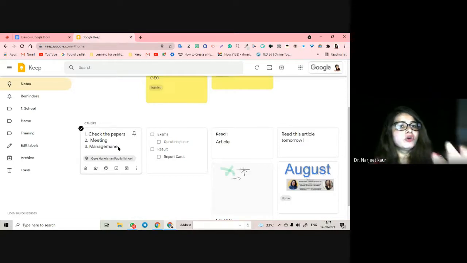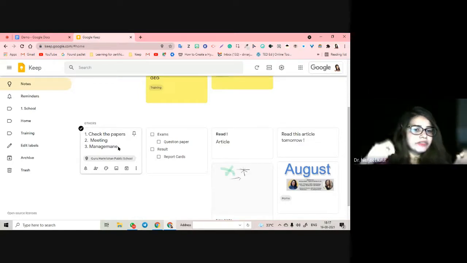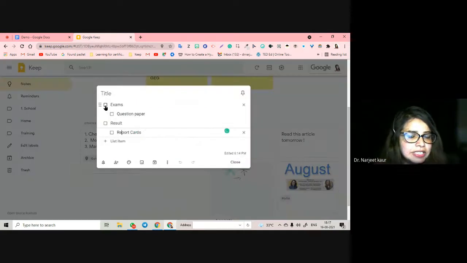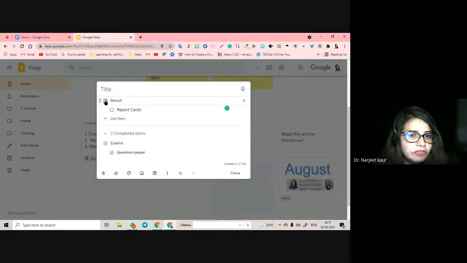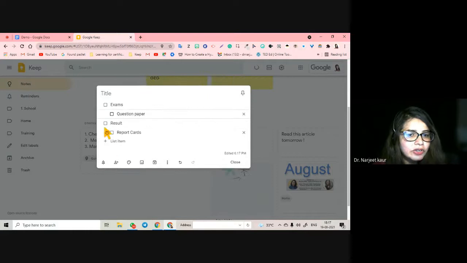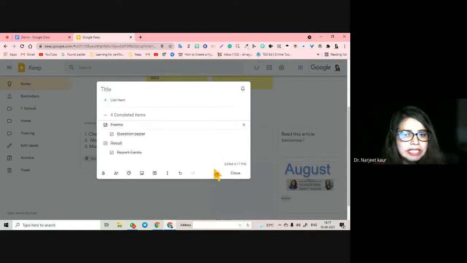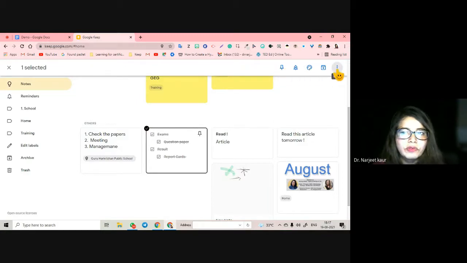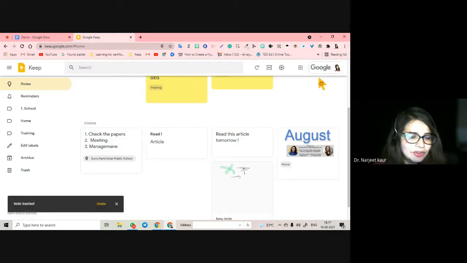I just have to go to Google Keep and see that I've done this, I've done this. And after you have done this, if you have done this exam thing, you can check it off or check it on. See, I have done exams. Click on this. This works exactly like the checklist we just did. Have you done this? Have you done that? So you can tick it off and tick it on, saying all my things are done. I am done with this. And if you are done with this, go on and select it and delete it. You want to delete this note, you delete this note.